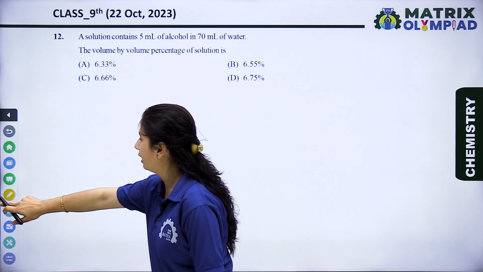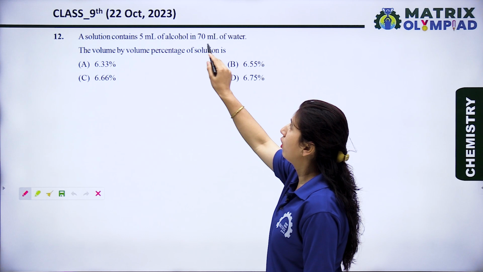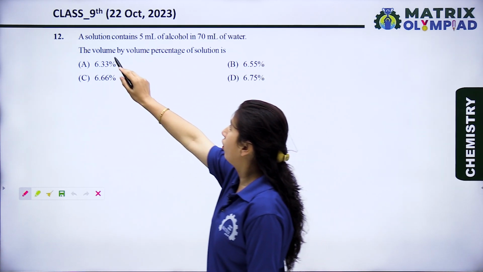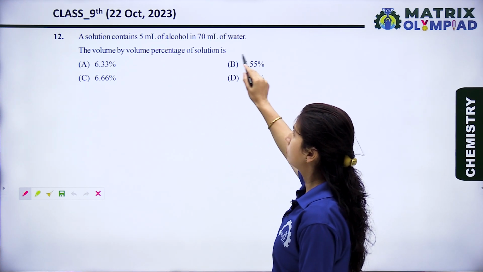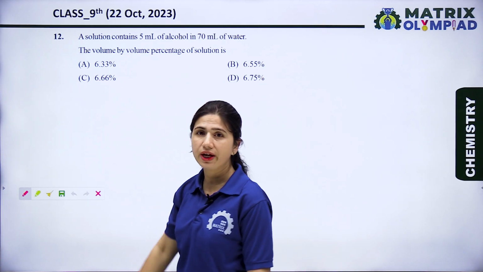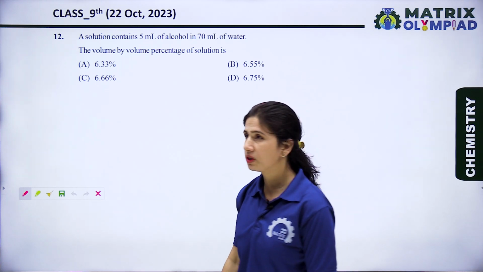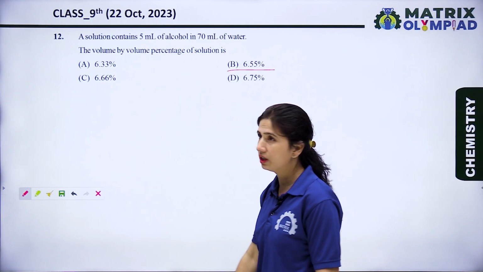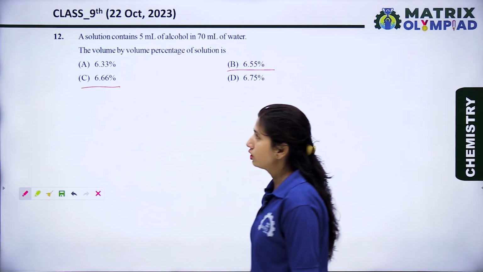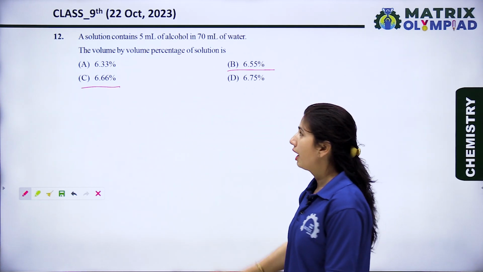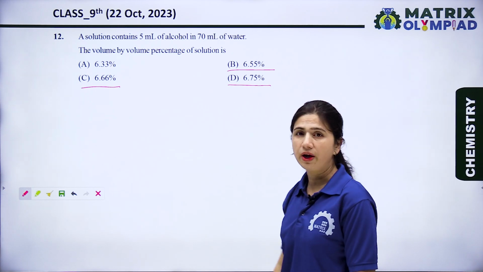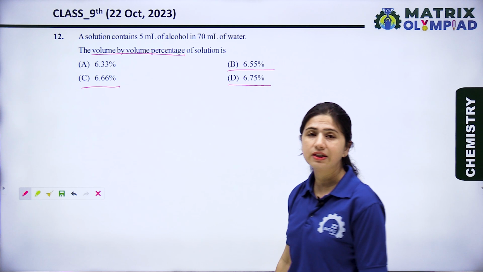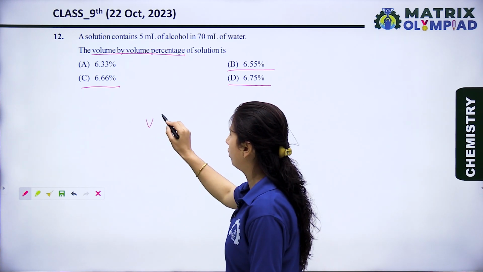A solution contains 5 ml of alcohol in 70 ml of water. The volume by volume percentage of the solution is: option A is 6.33%, option B is 6.55%, option C is 6.66%, and option D is 6.75%. Volume by volume percentage is calculated by the following formula.